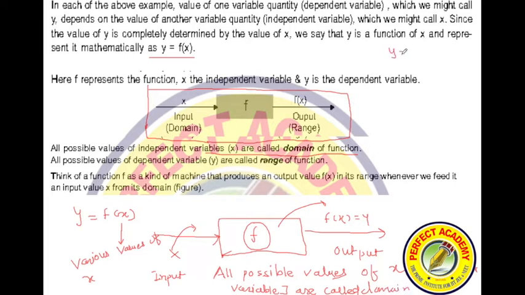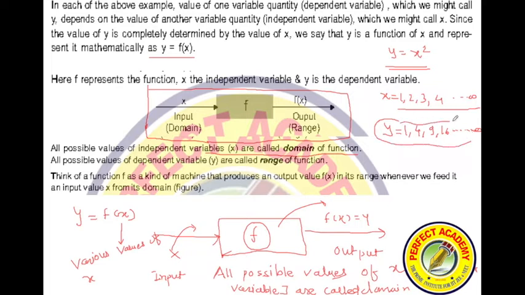Take y is equal to x square. I have chosen x is equal to 1, 2, 3, 4, and so on till infinity. All these values are called the domain of this function. According to these domain values, you will keep getting y values as 1, 4, 9, 16, and so on. All possible values of y for the given values of x are called the range of a function.